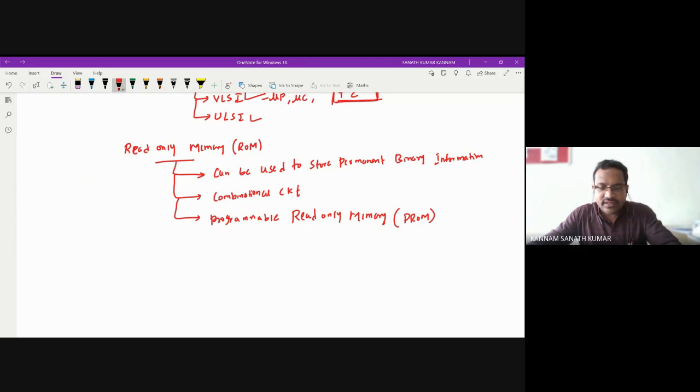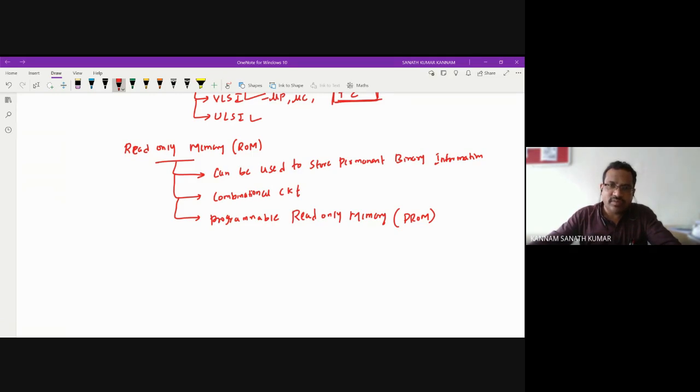A ROM is a memory device which can store permanent binary information, and can be used to implement combinational logic circuits. So if I want to implement a decoder circuit or a multiplexer circuit, I can use programmable logic devices or ROM.